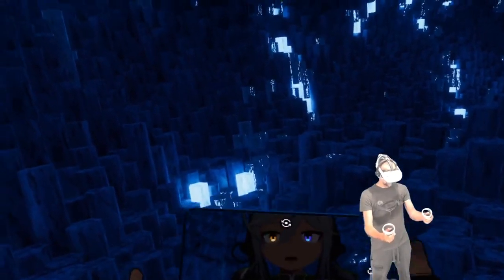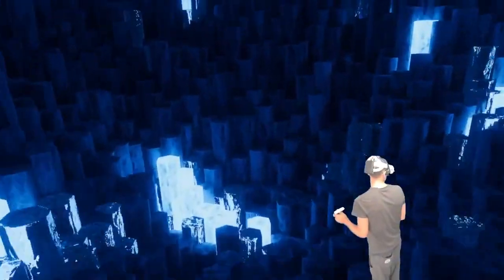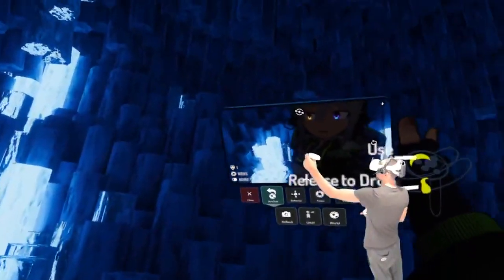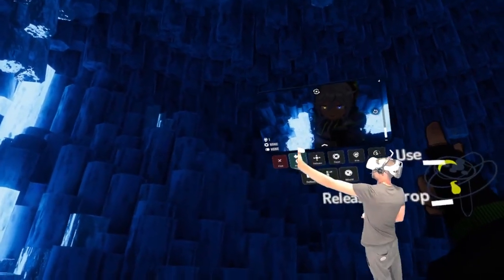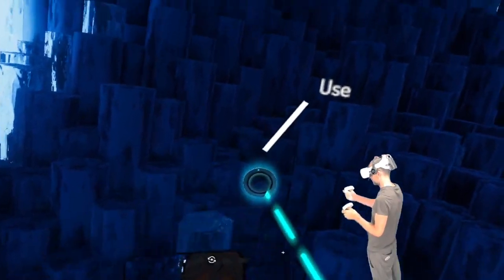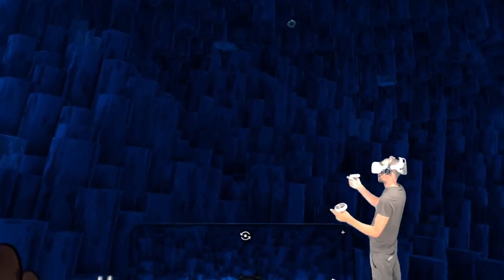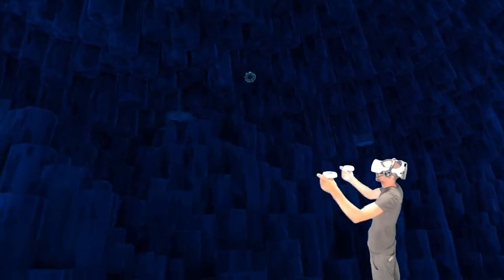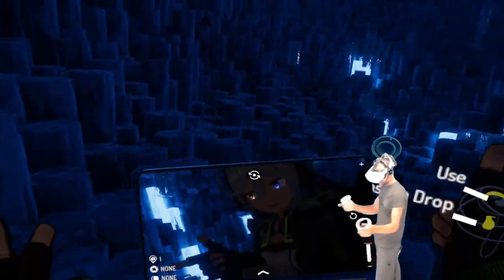With the photo camera. But I'm not sure we're gonna get any decent pictures out of this at all, because it's dark in here.